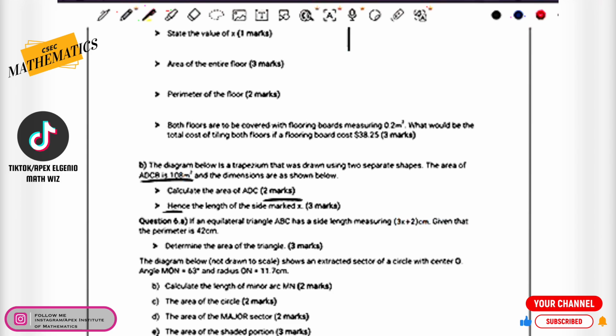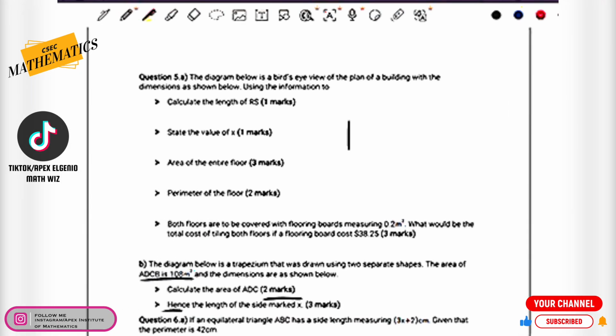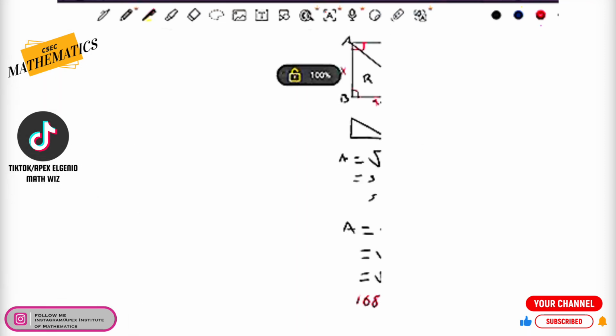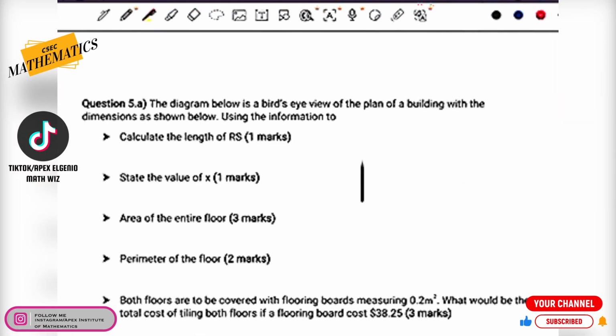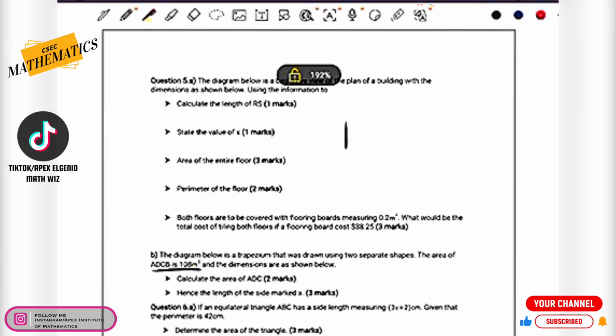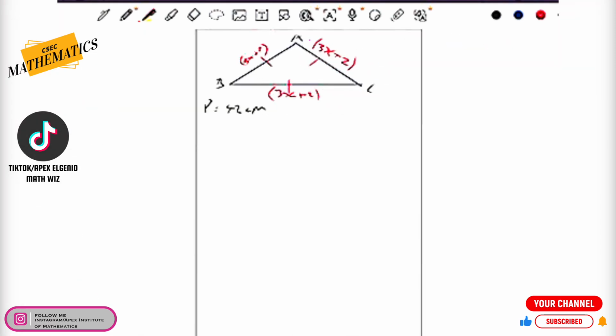So therefore then it is safe to say that the area of this triangle here is 37 squared centimeters. Now, since we have the area of that triangle to be 37, we can improvise then.